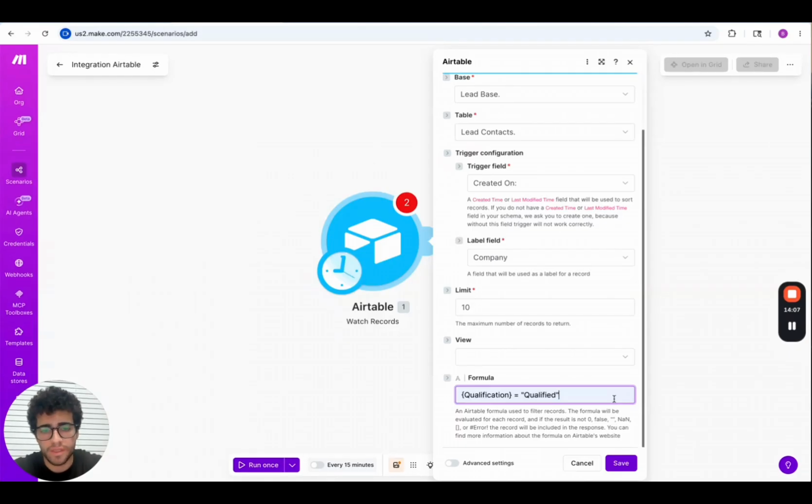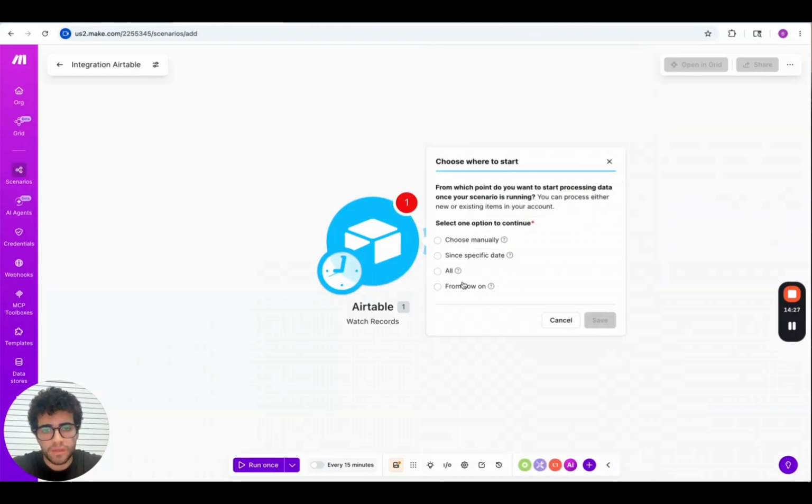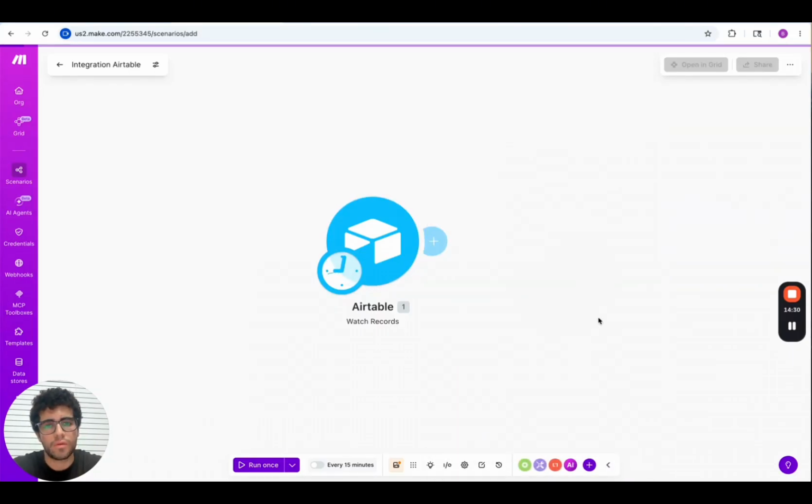What does it mean? It means that whenever this formula equals true, Airtable is going to trigger and send all the information to the other modules. If this formula is false, so the lead is not qualified, the workflow is not going to send any information. So this is really important. We save it. We can choose from now on, and we save it.